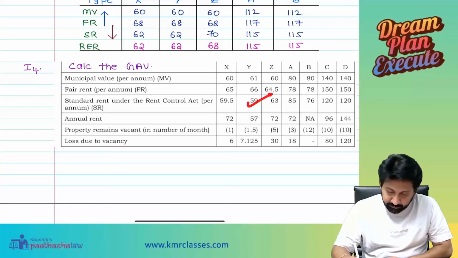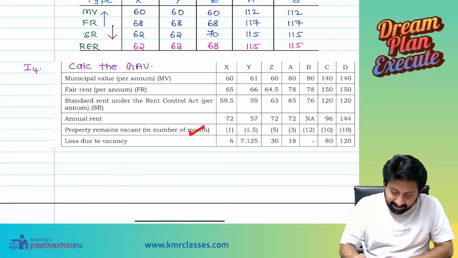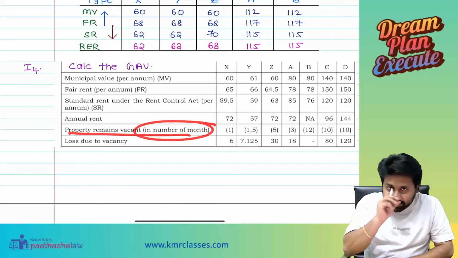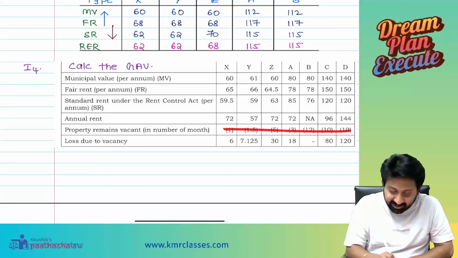So next, this has to be compared with 57, annual rent minus unrealized rent. So 57 minus 1.5, 55.5. Oh, this is months. Property remained vacant for 1.5 months. The amount is not given. This is the answer for 1.5 months. This is irrelevant.